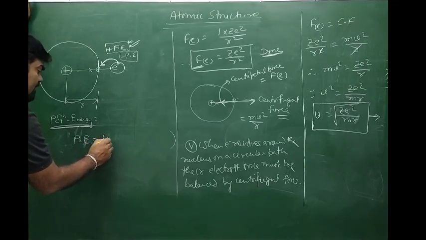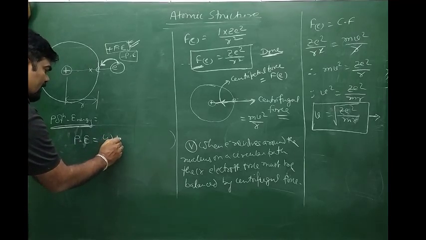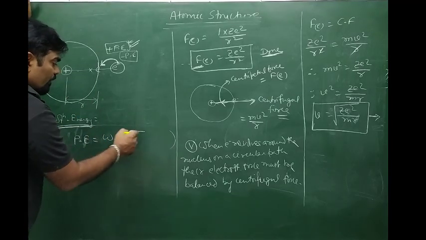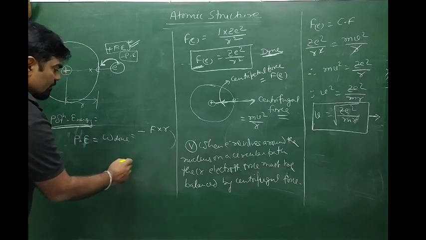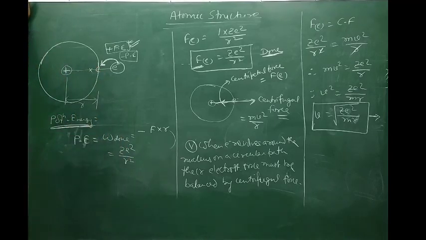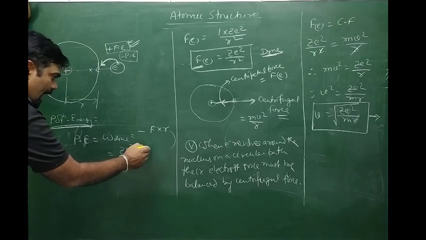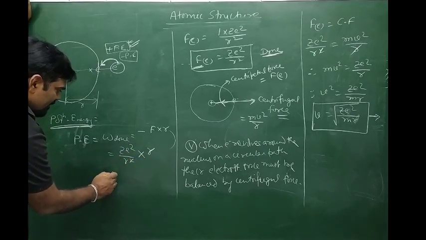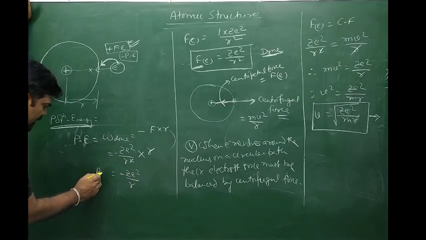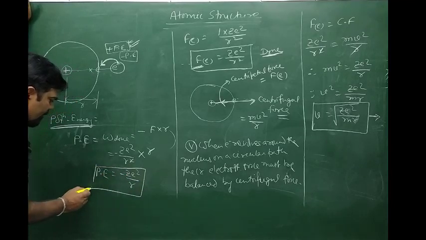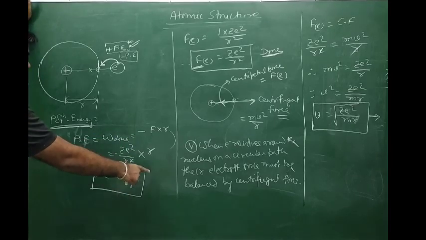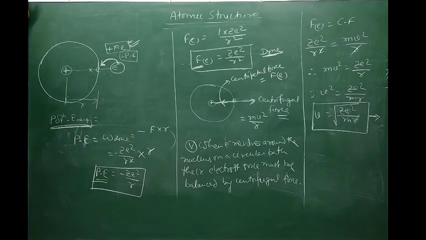All right, this is nothing but the minimum amount of work done. So work done to bring an electron, if the work done is taken as negative, so what does it mean? Minus of work done, that is force into distance. So force is taken as Ze square by r square. This is the force acting on this electron under the influence of the nucleus, into r, the distance. r and square is cancelled. So this value will become minus Ze square by r. Therefore, potential energy is written as minus Ze square by r. If we put the value in the SI system, then 1 by 4 pi epsilon naught into Ze square by r is the value of their potential energy.